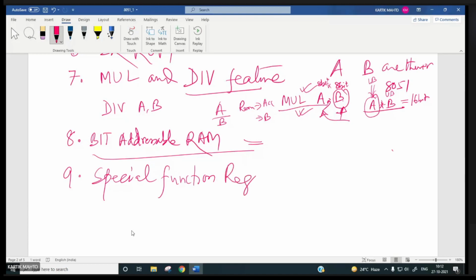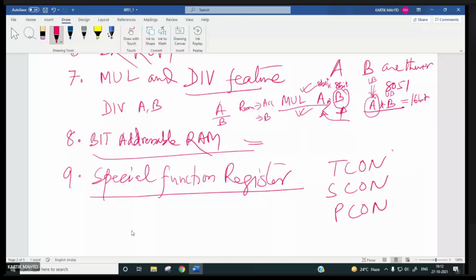So many special function registers, timer control, serial control, power control registers are there. Port registers P0, P1, P2, P3, right? Interrupt control. Interrupt priority register is there. Flag register is there. A register is there. B register is there. Program counter, stack pointer, all these are special function registers. Of course, this A, B, PSW, right?